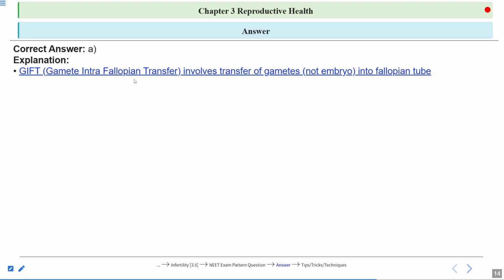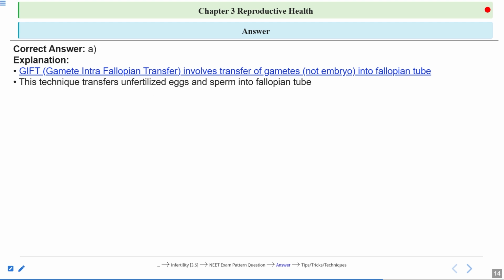And this is done in the cases where the females are not able to produce the ovum, but they can support the pregnancy. Clear? So this technique transfers unfertilized egg and sperms into the fallopian tube.